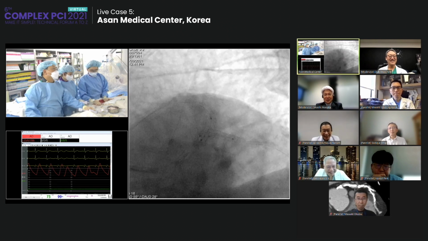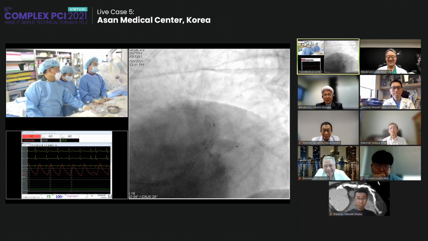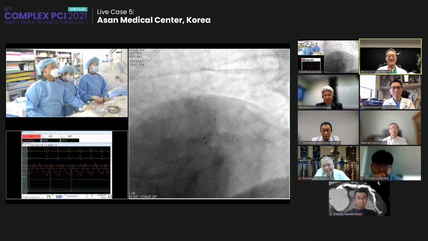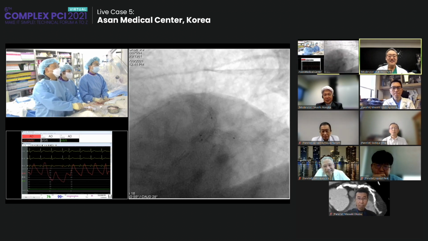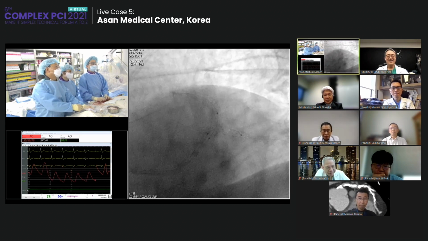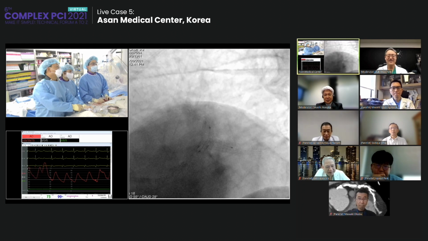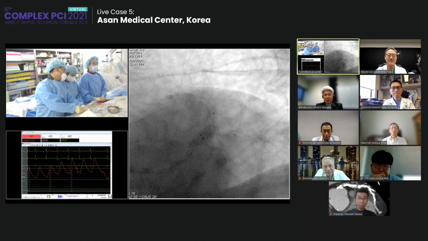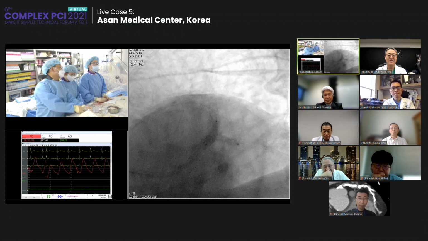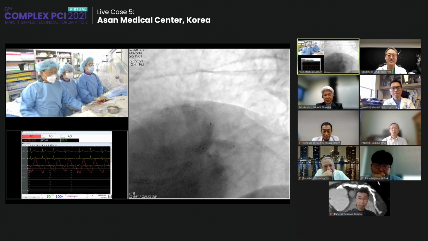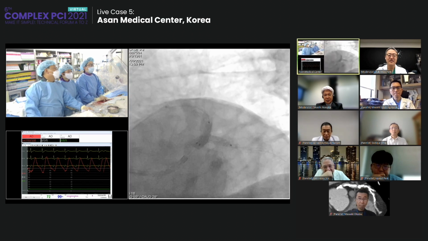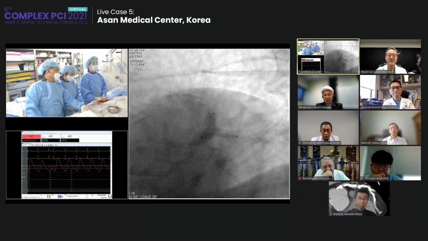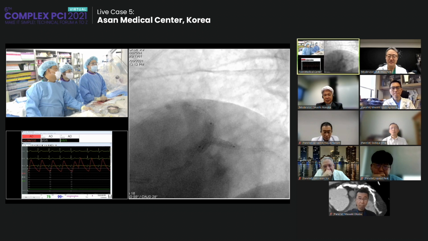And let's do it again, because the drug is delivered by diffusion, and long contact time is important for drug delivery. Again, pressure is okay. Yeah, 6.6. One, two, three. Okay. Circumflex 7.